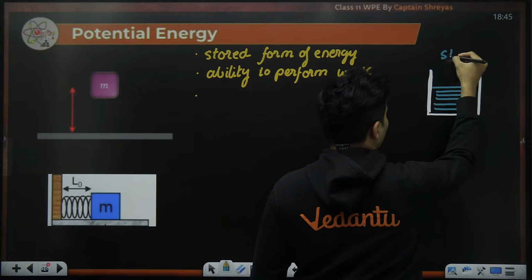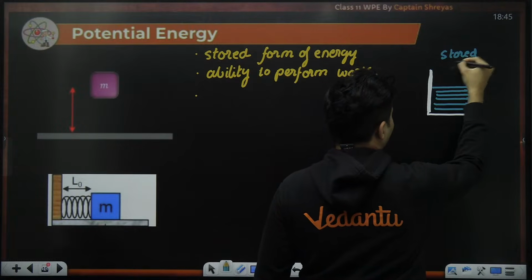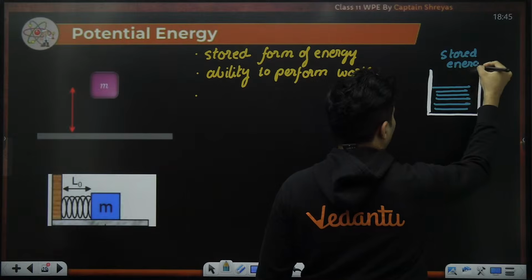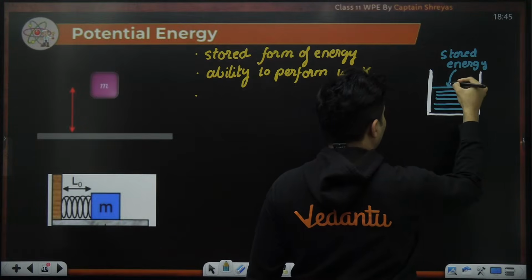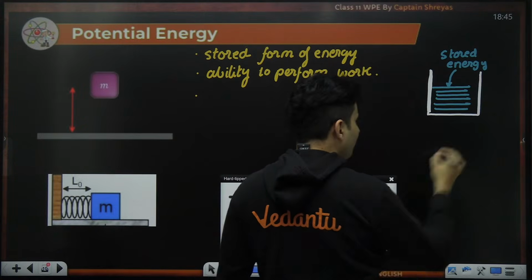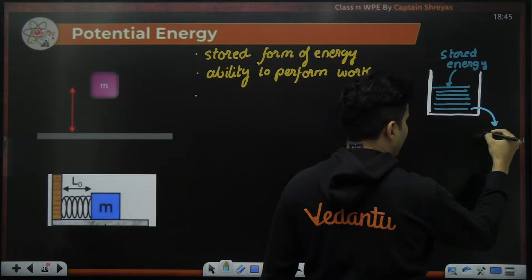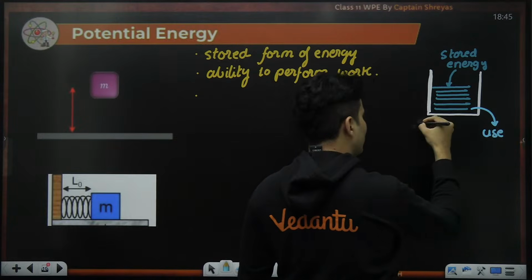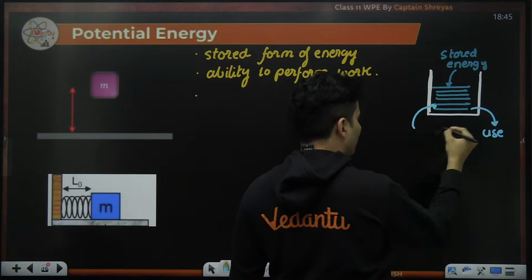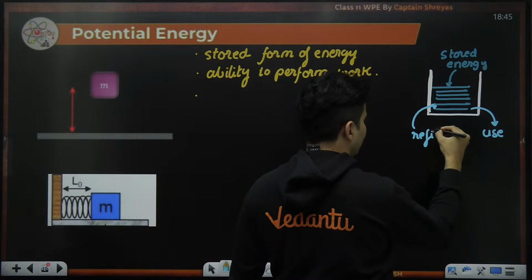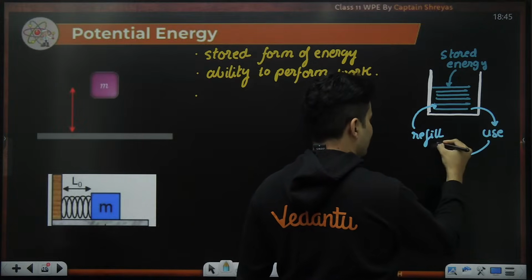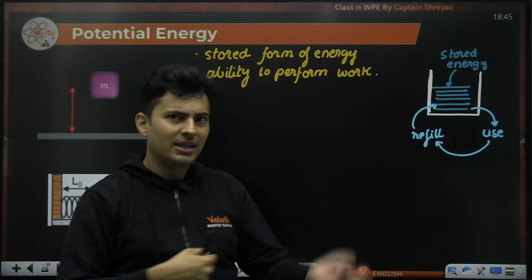So this is basically your stored form of energy. I can take it out, I can use it, and I can also refill that energy. And this is possible in a cyclic order. I can use it, again bring it back.